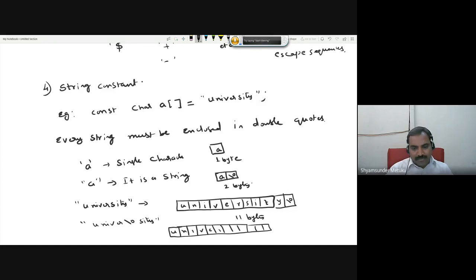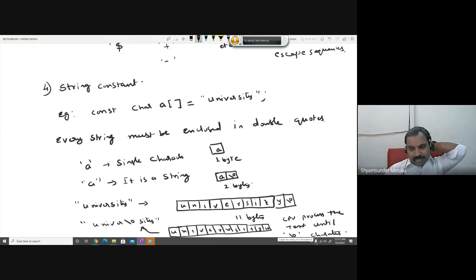But when you try to print the text now, the CPU processes the text until the null character. What do you mean by it? The CPU processes the text only until the null character. When you try to print this particular text, what is going to be printed? Up to "univer". "City" will not be processed.